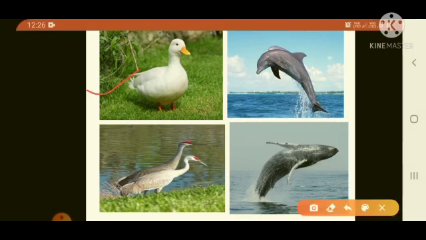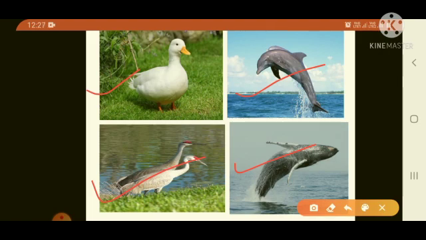Ducks have webbed feet or paddle like flippers as in turtles. For example, whale, shark, water snake, snail, octopus and starfish are all aquatic animals. See here children in the picture, dolphin, whale and a crane. These are examples of aquatic animals.